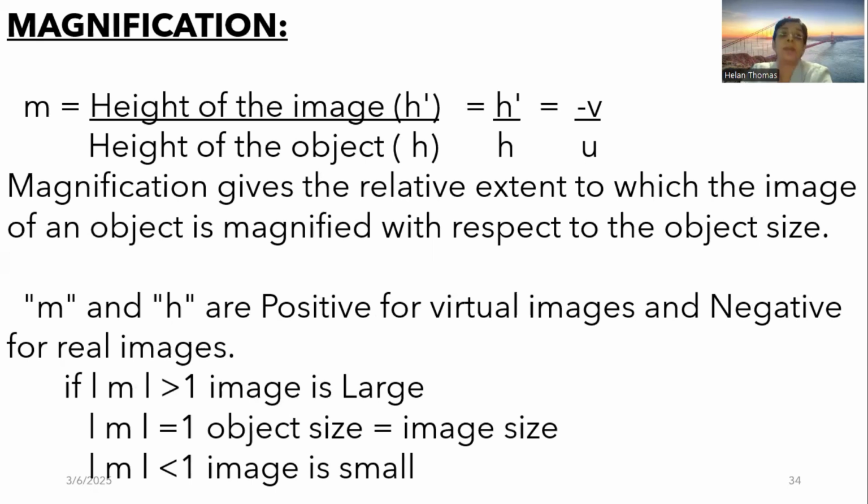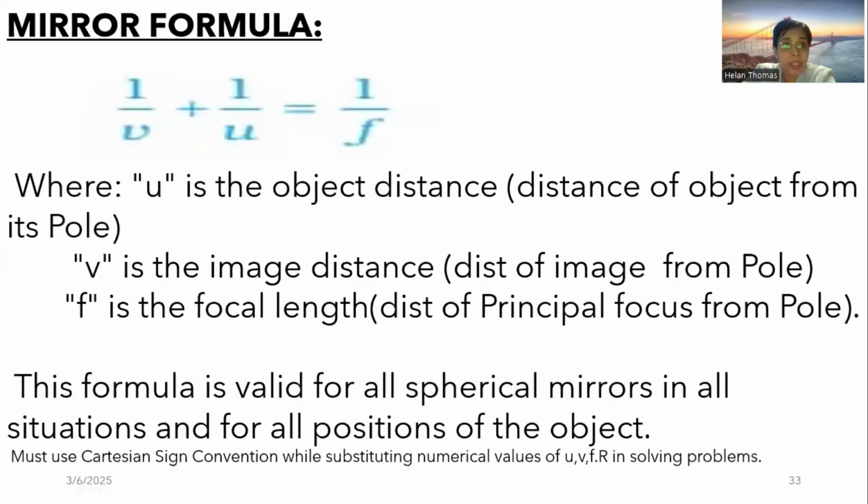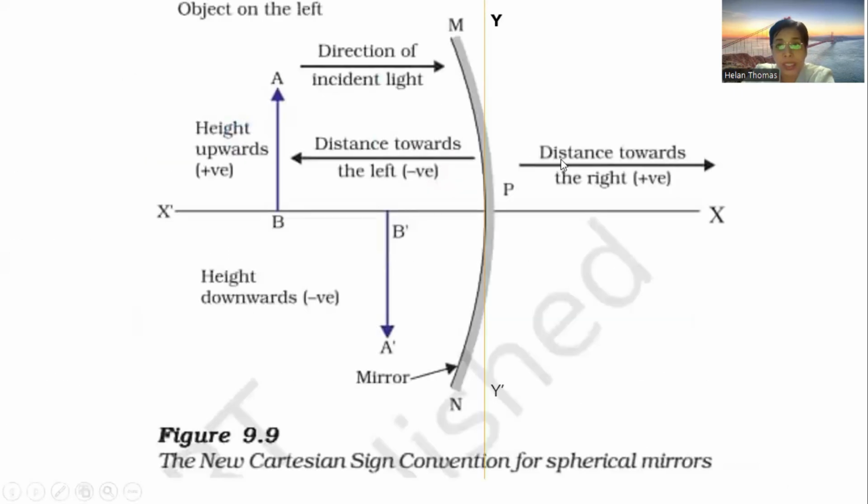And M and h, that is the magnification and the height, will always be positive for virtual images and negative for real images. The virtual images will always be formed towards the right hand side of the principal axis, so all the virtual images will fall on this part.